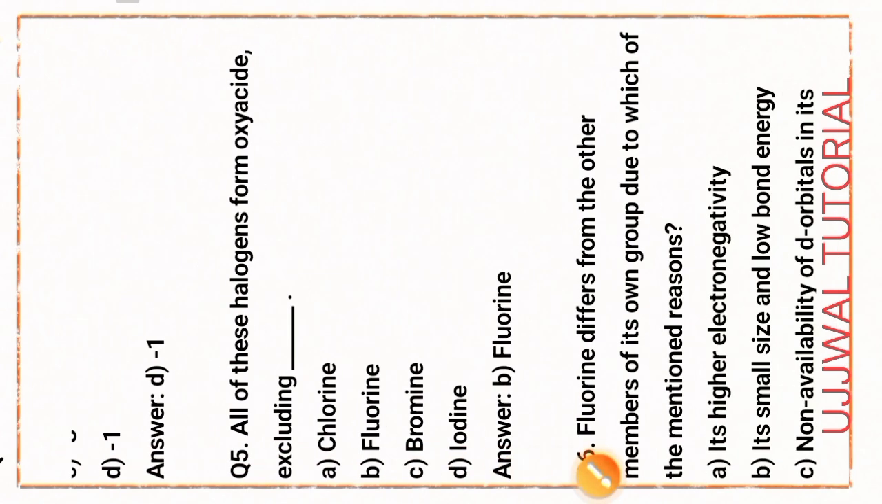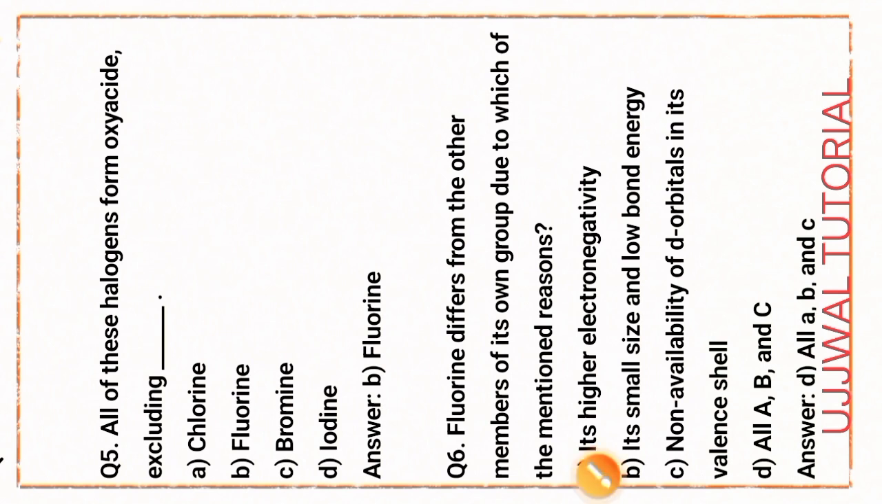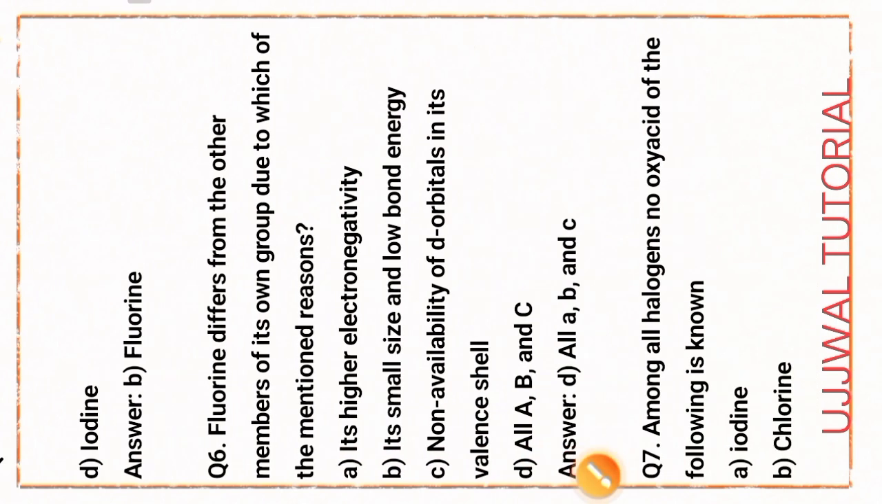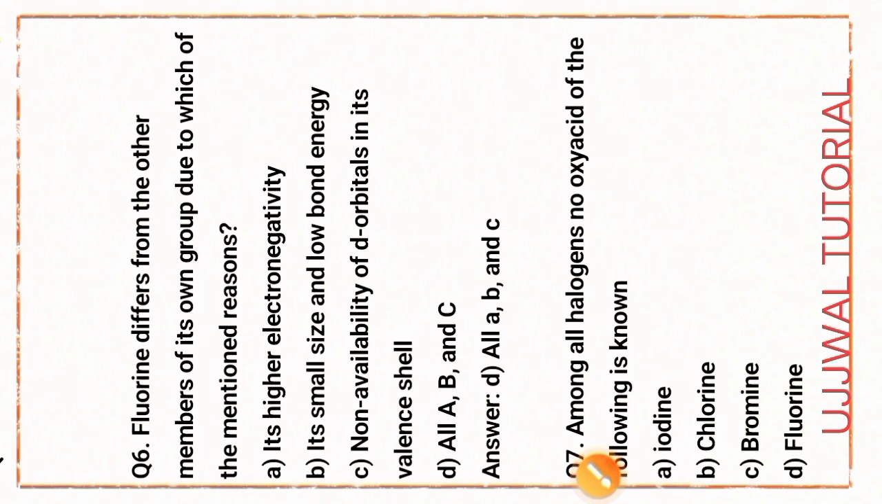Next, question number 5. All of these halogens form oxoacids, except fluorine. Option B is the right answer. Next, question number 6. Fluorine differs from the other members of its group due to which of the mentioned reasons? Option D is the right answer, all of A, B, C.